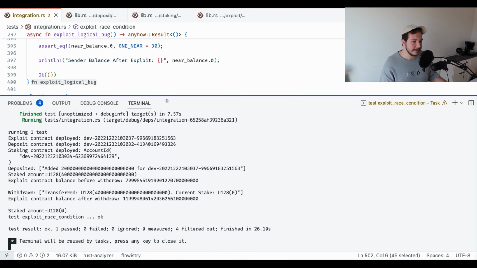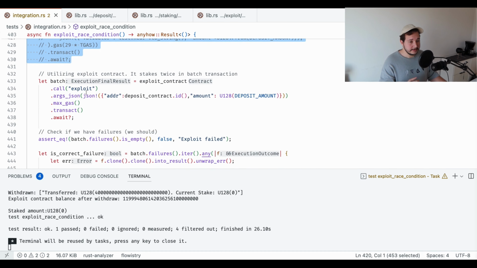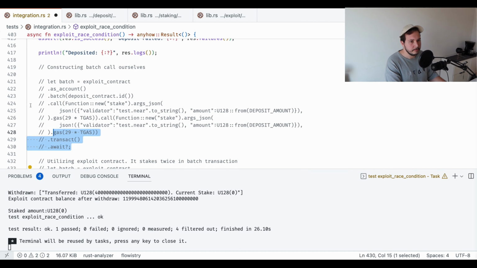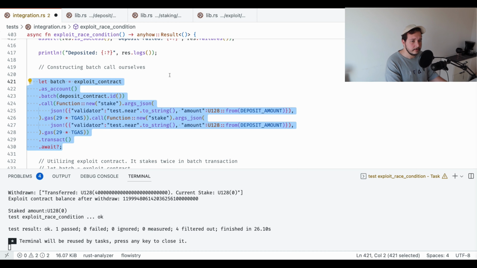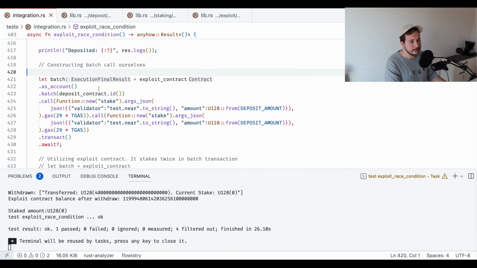So let me show you the second way you can exploit this, which is to use just batch calls from workspaces near, if you're too lazy to write your own exploit contract. Okay, let me just comment this out, uncomment those lines out, and save everything. So what we do here, we just call the exploit contract as the account, then we create a batch call to call the deposit contract's stake function.